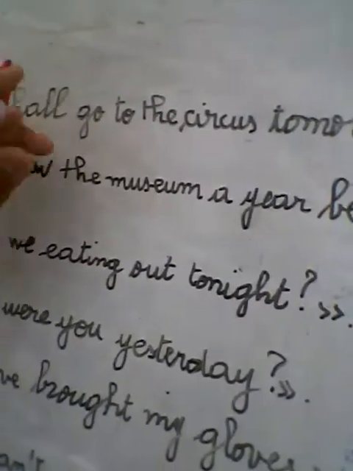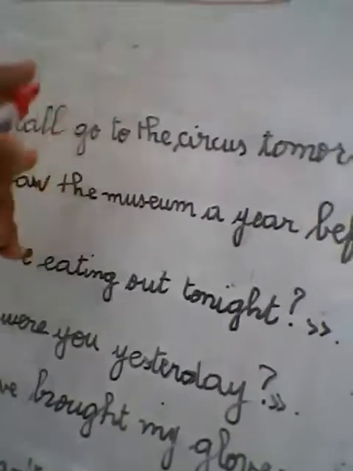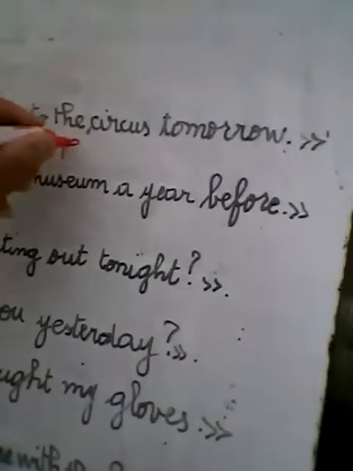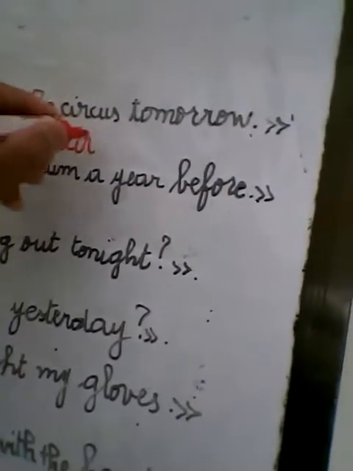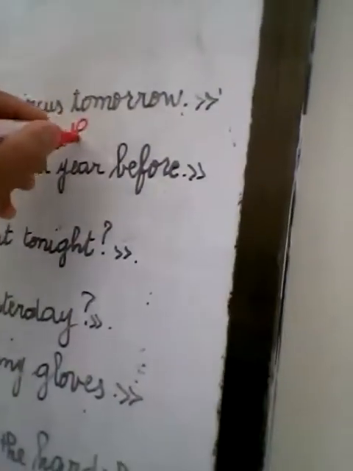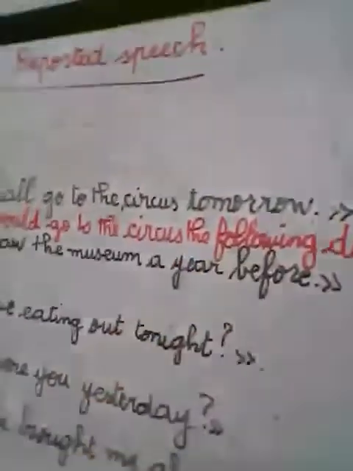Look, here we have future simple becomes conditional, but I would, not should. Should is a modal that expresses advice. That I would go to the circus the following day, not tomorrow, but the following day, or the next day. Tomorrow becomes the following day.